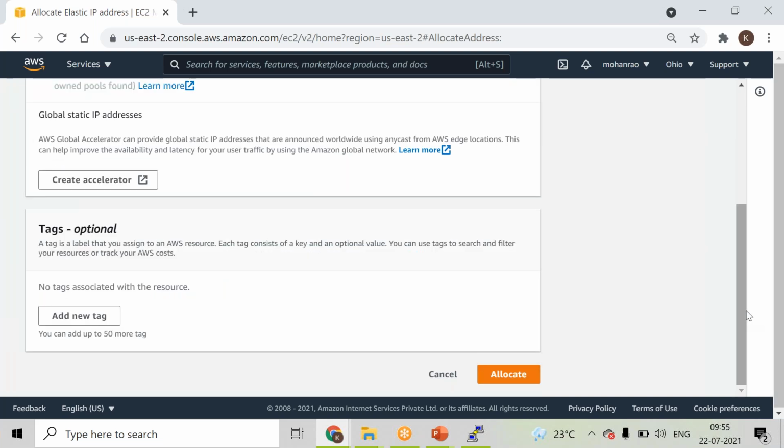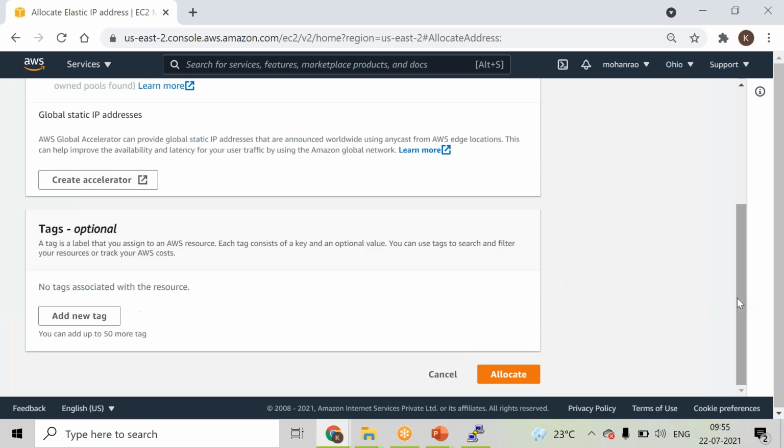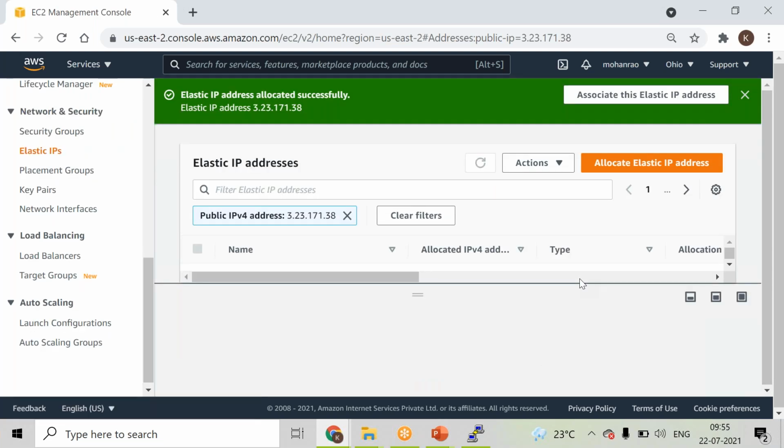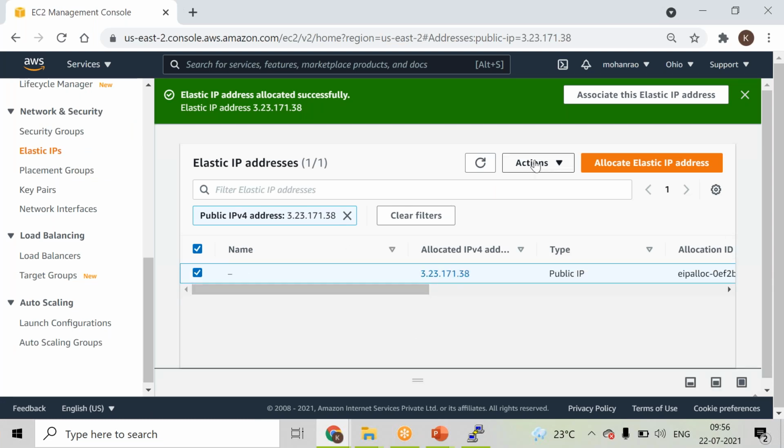So this will keep the environment static, right? So IP address would be more static if you are trying to go ahead and use it. And here we are not doing anything. So from Amazon's free IP addresses the system would pick up any particular IP address, and then it will try to go ahead and allocate, right? So allocate cheyali, and at the same time once allocated you have to attach this to your instance. Manual ga maname attach cheyali. So just select the instance, and from the actions you can see, and ikkada meer create chesinappudu kuda immediate ga oka pop up vastadi annamata, associate this elastic IP address అని.